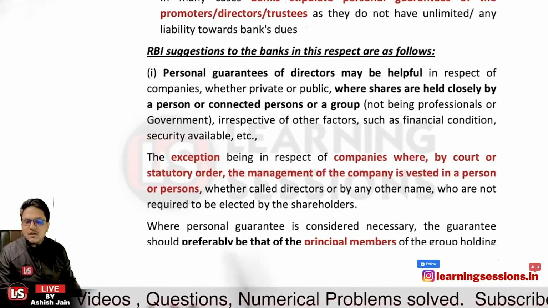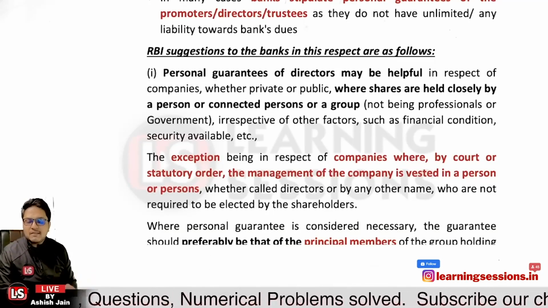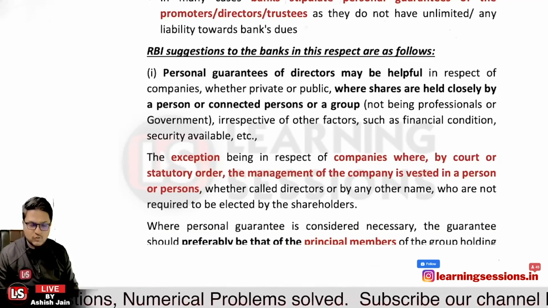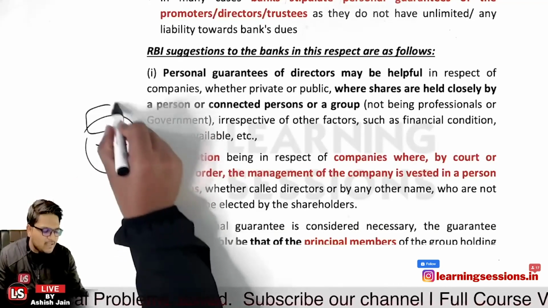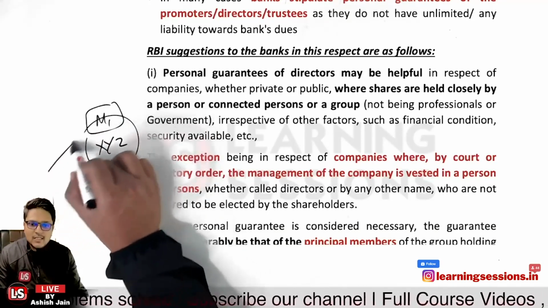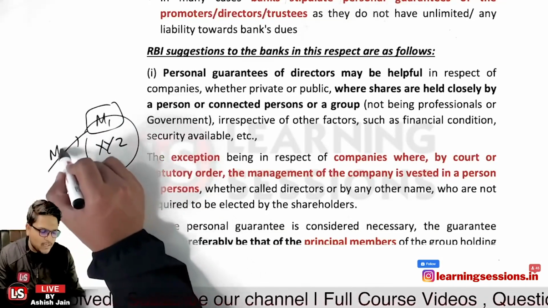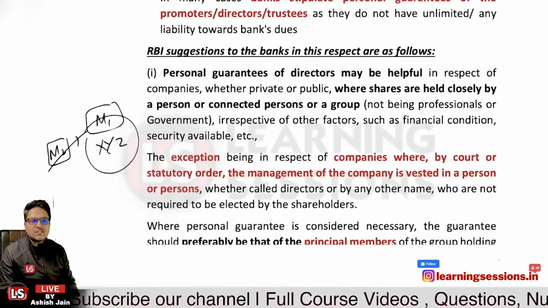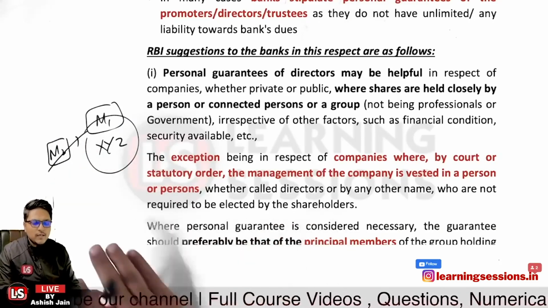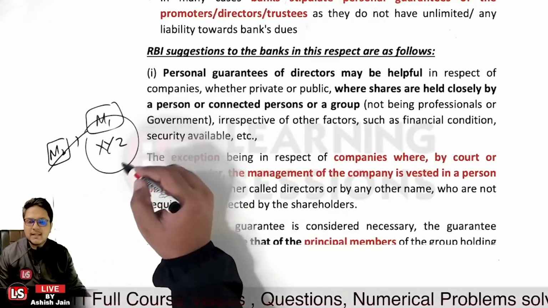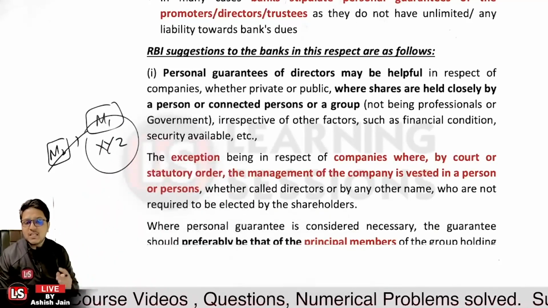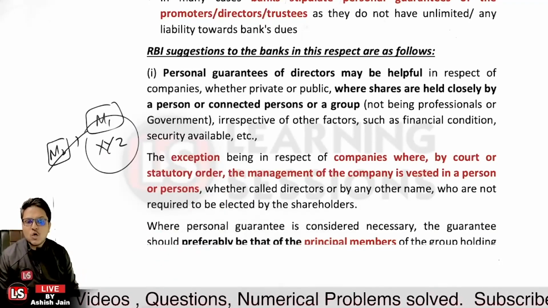Under which the management of the companies can be vested with a person or a group of persons. So if we say that company XYZ is over here, and previously they had management M1, and now it is legally replaced by M2. Now, the previous management was elected by the shareholders, because the management is elected by the shareholders who are the owners of the company.